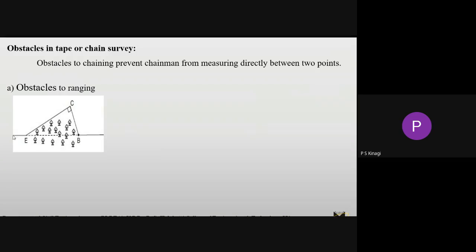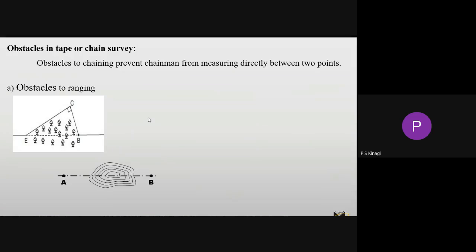This is the diagram. This is our chain line. In between, at some area, the chain line is covered by trees or forest area. Due to this obstruction from the forest area, the points on either side are not visible. That is called an obstacle to ranging.